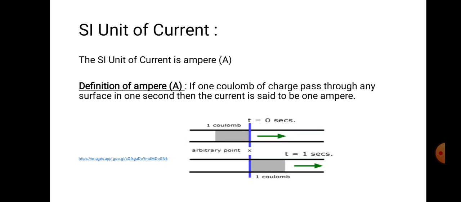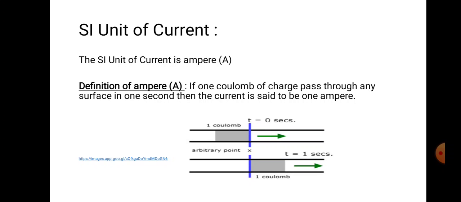The SI unit of current is the ampere. When you write it in words, it starts with a small letter, ampere, but the symbol is capital A. Sometimes if the current is very small, we measure it in milliamps, microamps, etc. So the ampere is the basic unit of current.